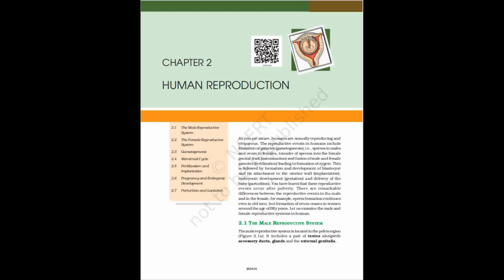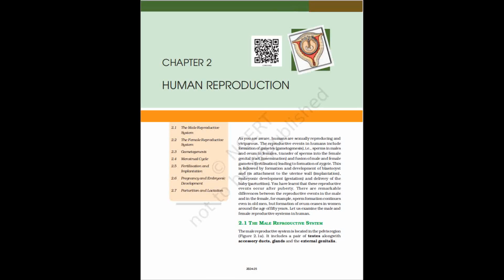Chapter 2. Human Reproduction. 2.1 The Male Reproductive System. 2.2 The Female Reproductive System. 2.3 Gametogenesis. 2.4 Menstrual Cycle. 2.5 Fertilization and Implantation. 2.6 Pregnancy and Embryonic Development. 2.7 Parturition and Lactation.